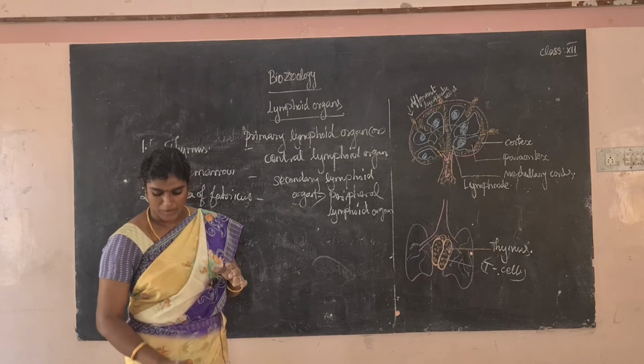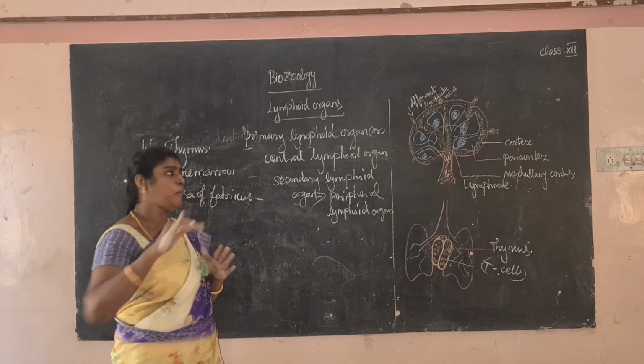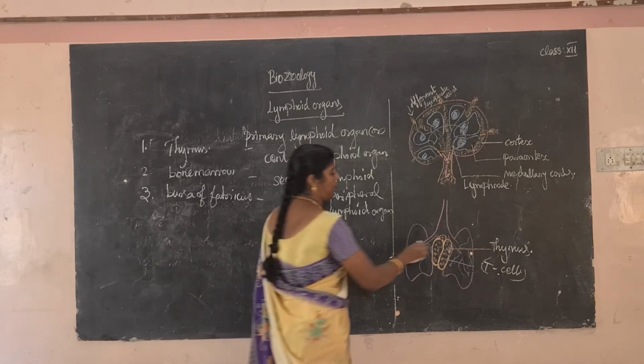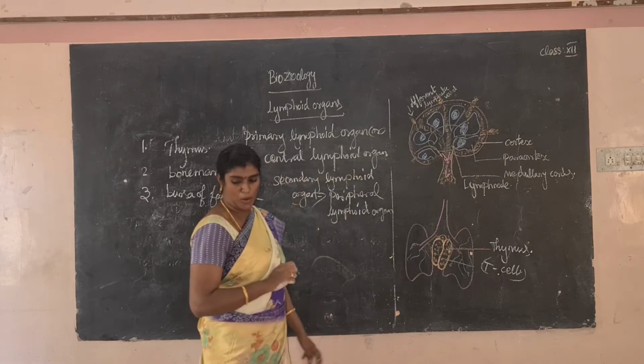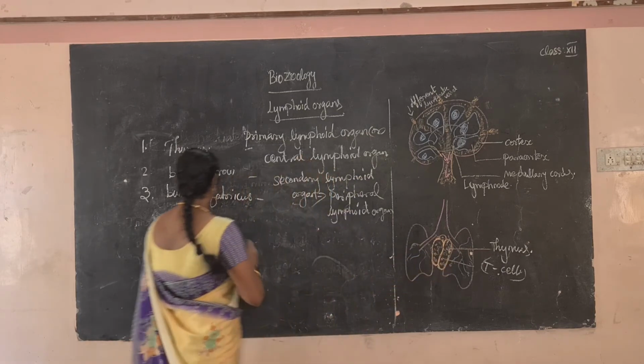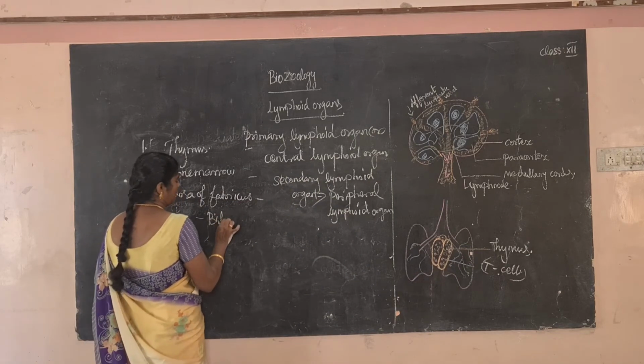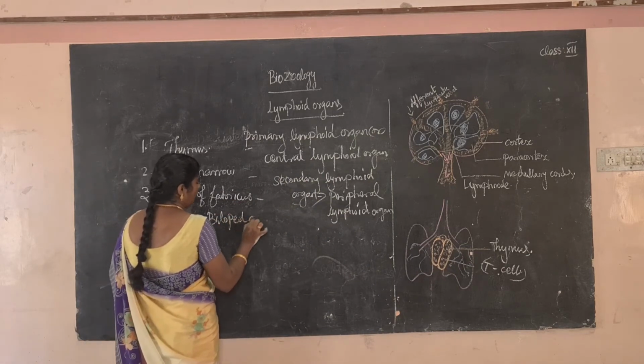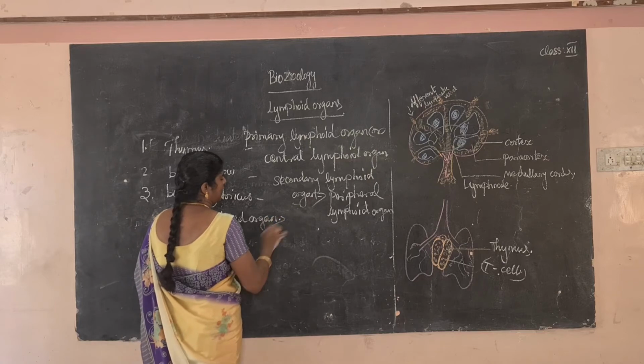The thymus is a flat bilobed organ. What is bilobed? This is one lobe, this is another lobe. This is a bilobed organ. So where is this located?